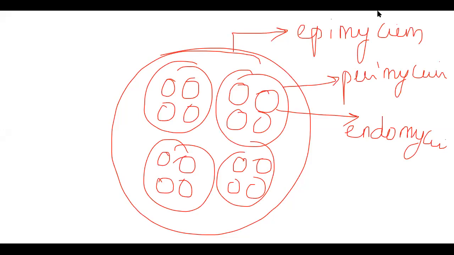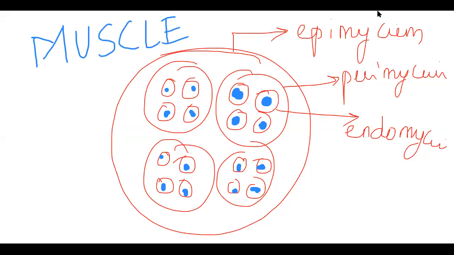So where is our hero? That means the muscle fiber. The blue one which I am drawing is the muscle fiber. So what I drew earlier is the muscle. You need to understand there is a difference between the muscle and the muscle fiber. You may have called it a single one earlier. Now getting into the topic, this blue one is the muscle fiber.